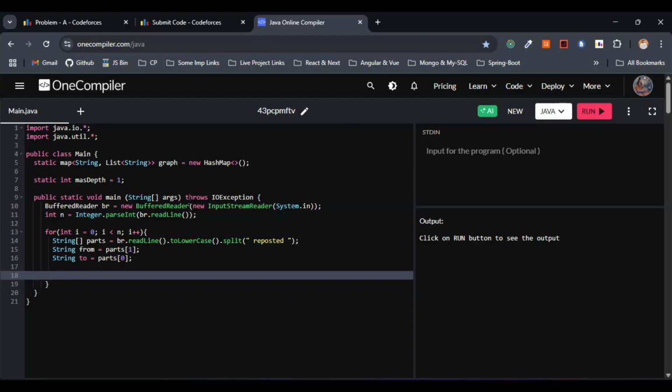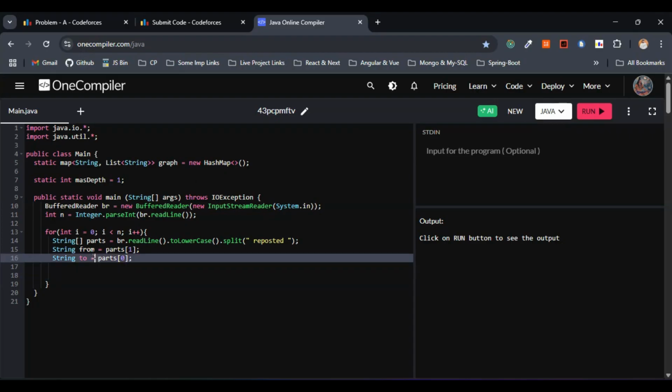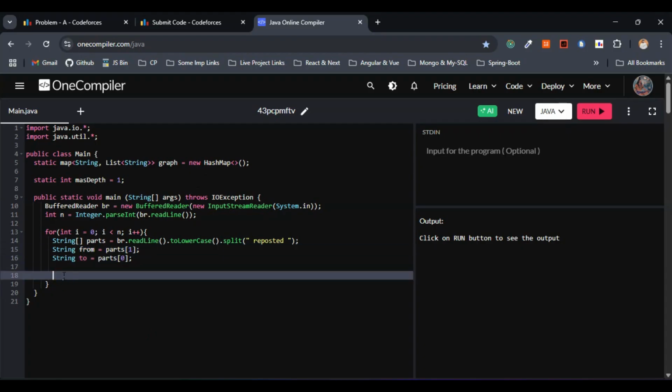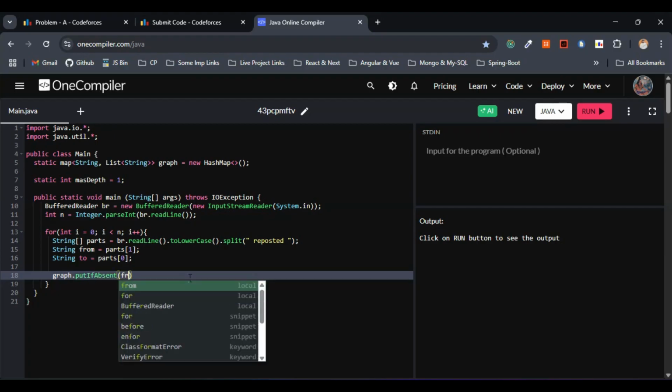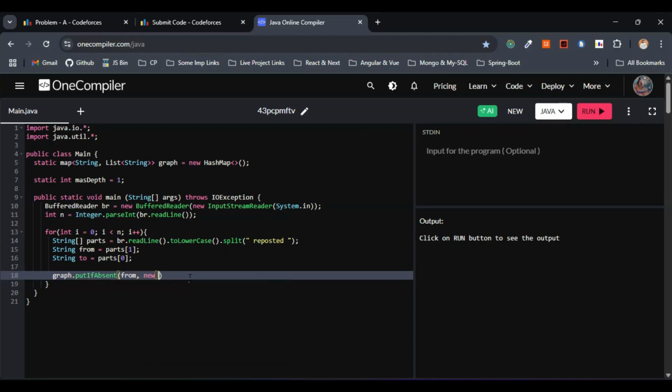Basically, we have to add the edge from to to. How can we write that in the form of code? I'll go with graph.putIfAbsent, where from maps to a new ArrayList.